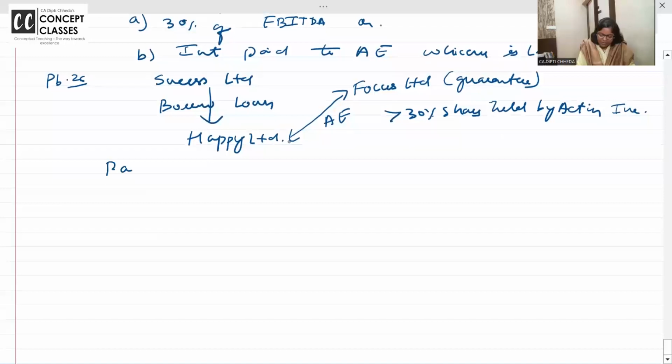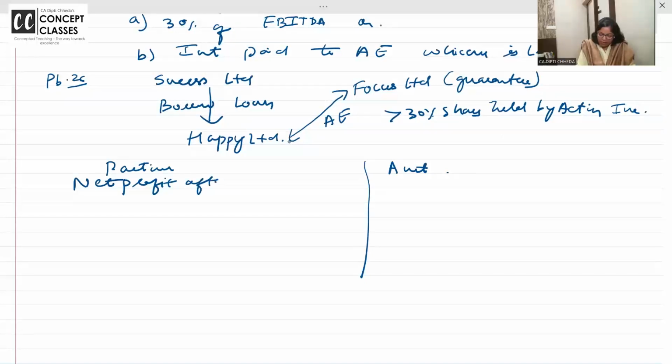Now let us solve it. Particulars and amount. Okay. Net profit after interest and depreciation. वहां से शुरू करो. कितना दिया है? 10 in crores. After interest and depreciation, it is 10 crore.